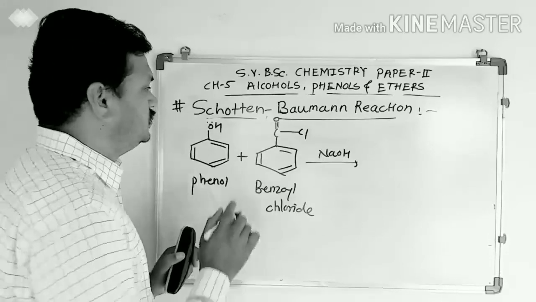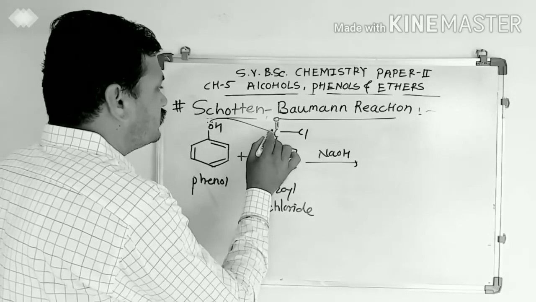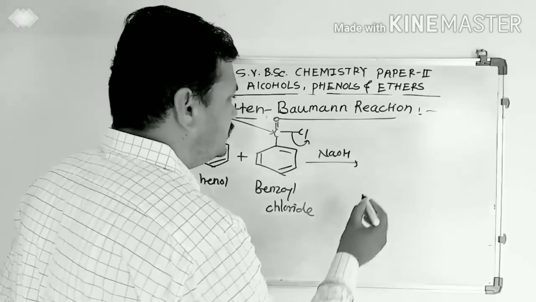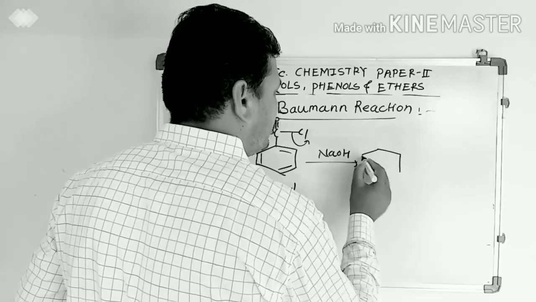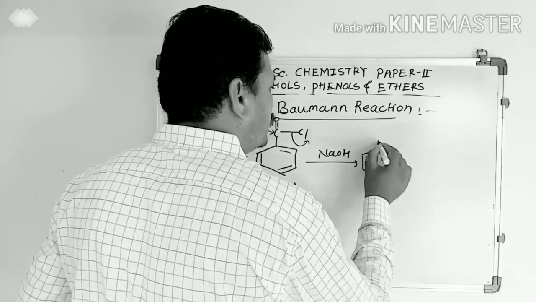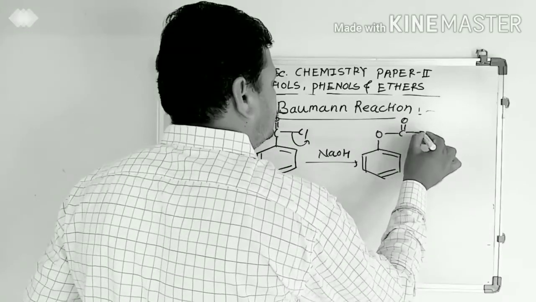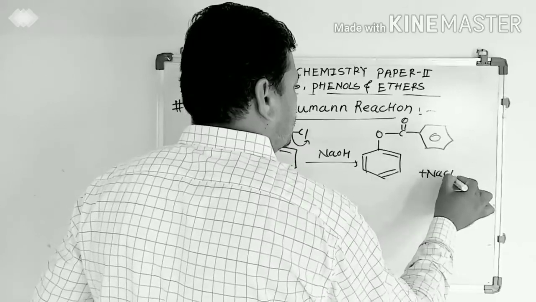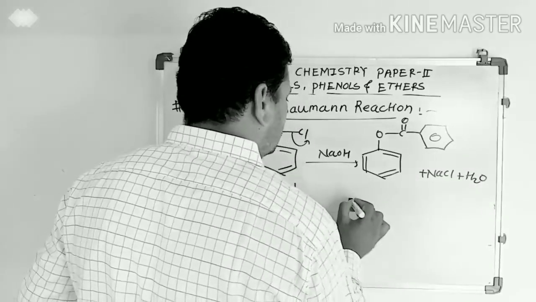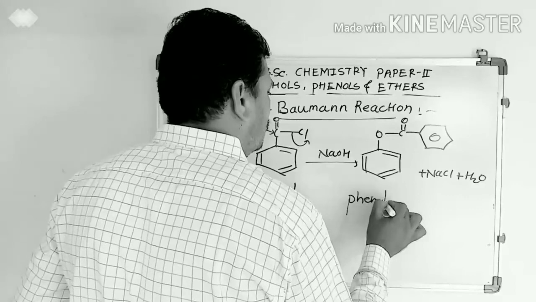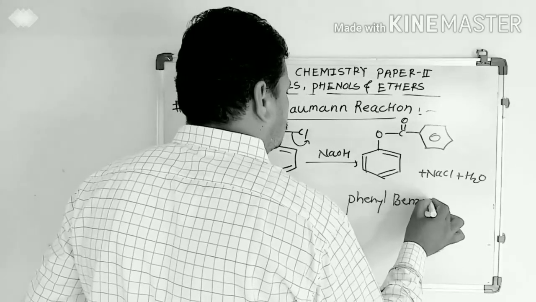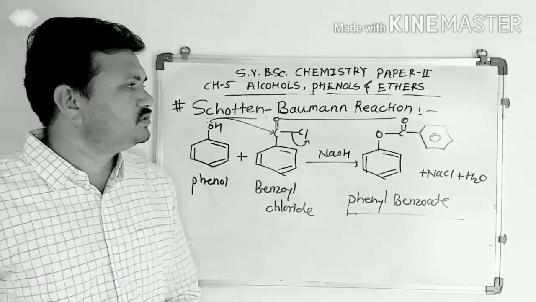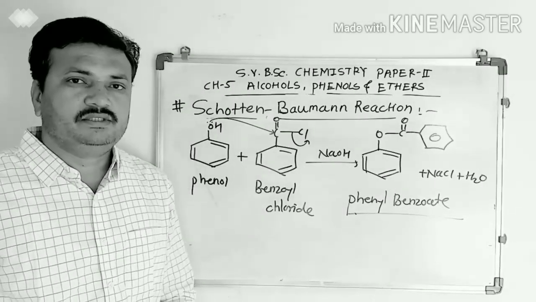Then we know that oxygen has lone pair of electrons. It is electron rich. Therefore, it can easily attack the electron deficient carbonyl carbon, and removal of this Cl minus takes place and we will get the product. It is phenyl benzoate, plus NaCl and H2O as the byproduct. Phenyl benzoate is the final product, and this reaction is known as the Schotten-Baumann reaction. Thank you very much.